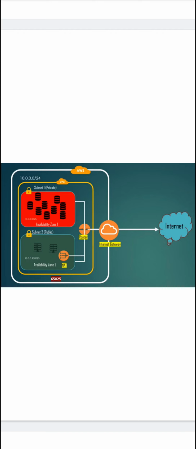Another one is the internet gateway, which defines how the traffic will go towards a VPC. We attach the internet gateway to a VPC. And the route table: internally, how the subnets, the virtual machines, and the database communicate, those rules and security groups we mention in the route table.